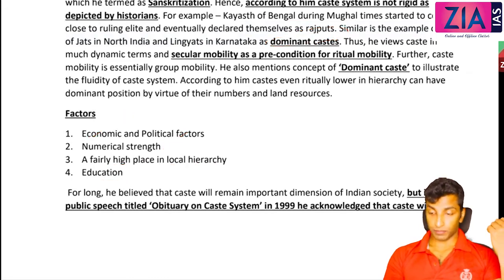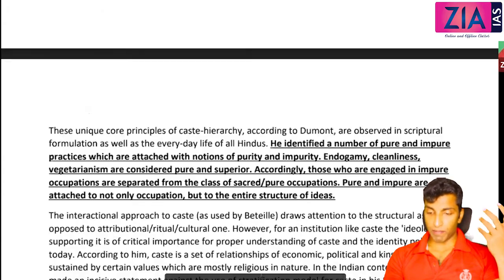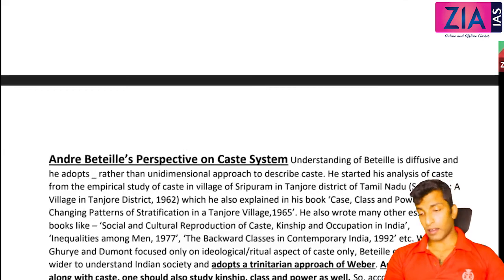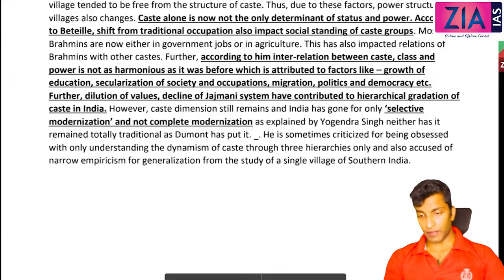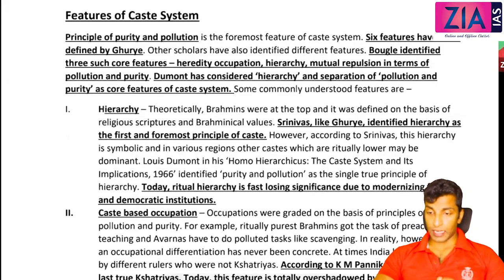Okay. So that's about M.N. Srinivas's concept. That too is very important. You just go through it. So here André Béteille and Louis Dumont are there. Just read that. If you are not able to understand, I will discuss. Anyway, I will update that in the application. Those two perspectives I will do separately.